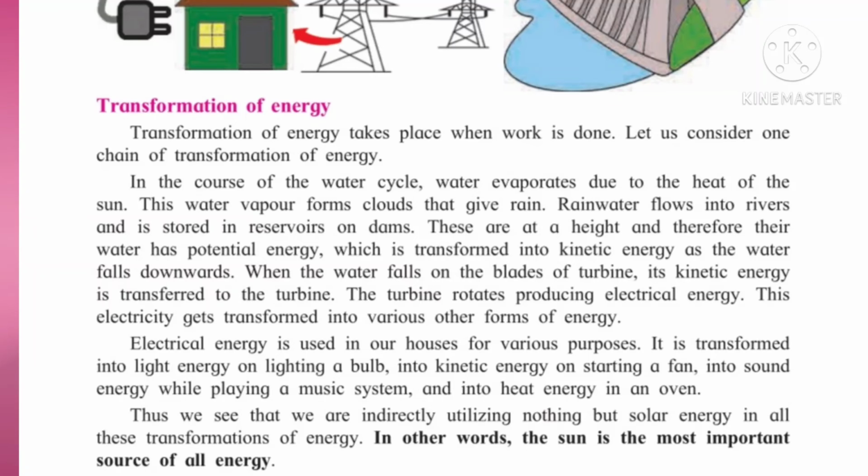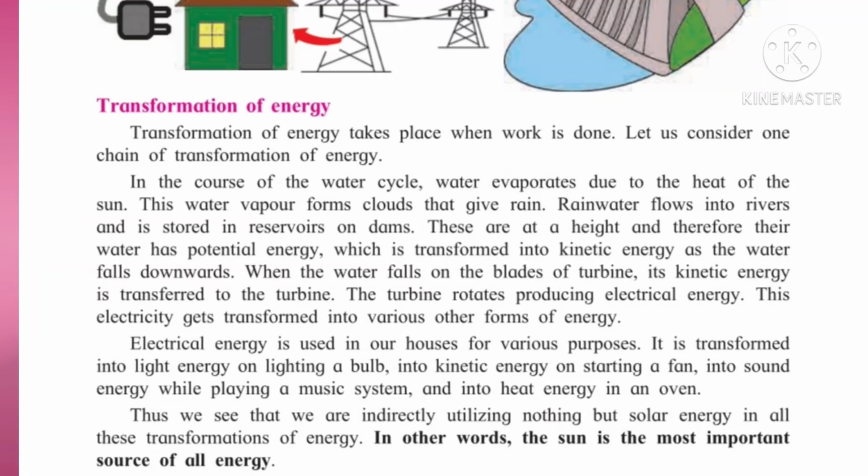Or heat also, for example an oven: when we turn on the switch, electrical energy is transferred to heat energy. So in this way energy is transferred from one form to another. In other words, the sun is the most important source of all energy, because indirectly we are utilizing it.